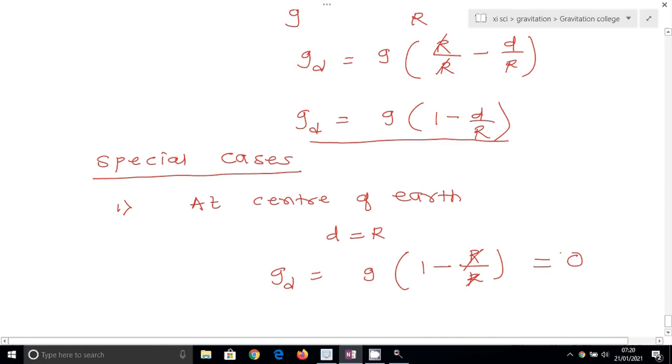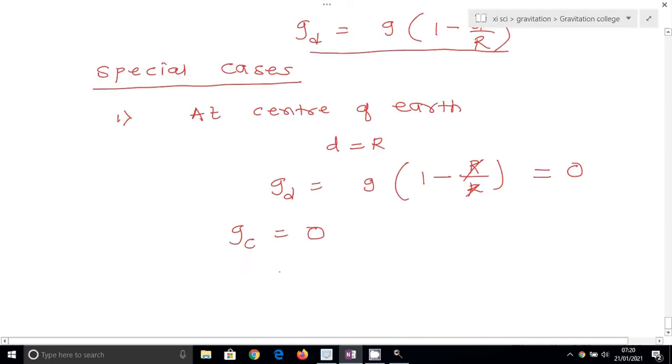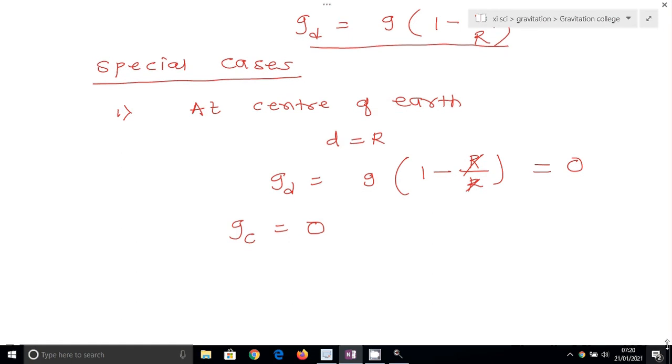So it means that the acceleration due to gravity at the center of the earth is equal to 0. So here we write g, acceleration due to gravity at the center of the earth, is 0. So what is the effect of acceleration due to gravity if the gravity is 0? What is the effect there?